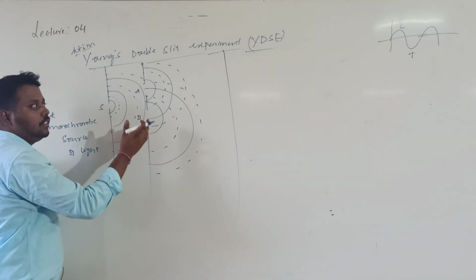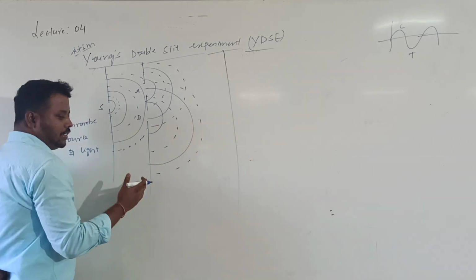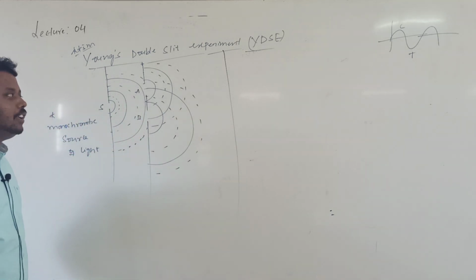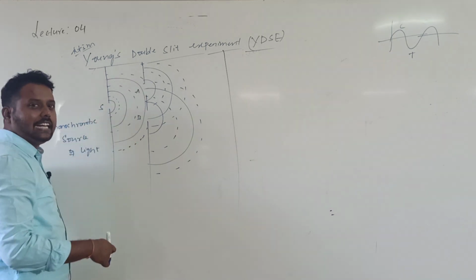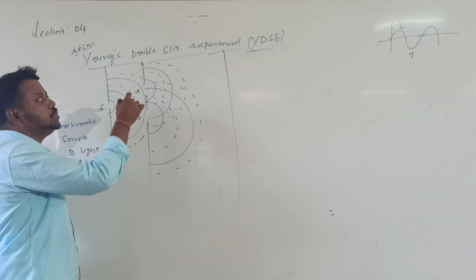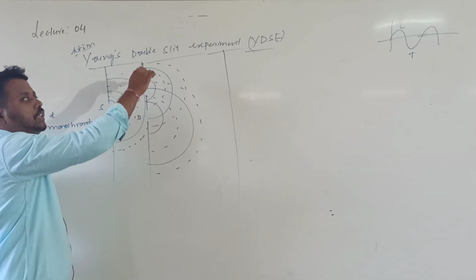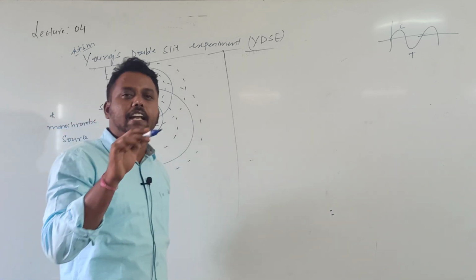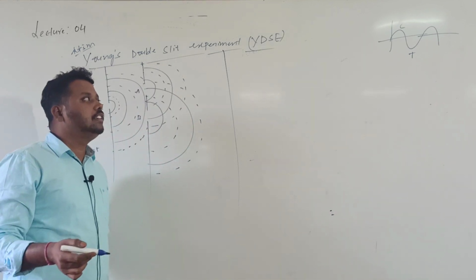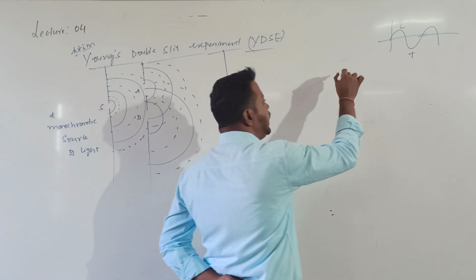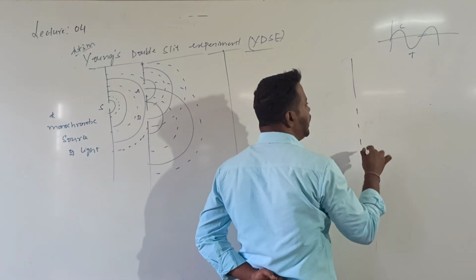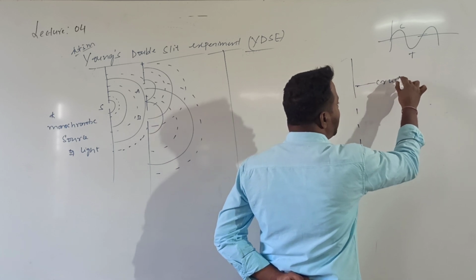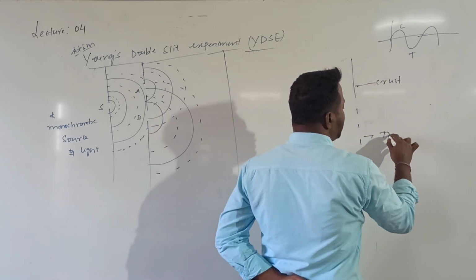Finally, the light coming from A and B reaches a screen, which is kept at a distance of 2 meters. Actually, here I can show with different colors. In a regular class, we can show with different colors, and then you can identify. I am telling you that a thick line indicates crest and a thin, dotted line indicates trough.